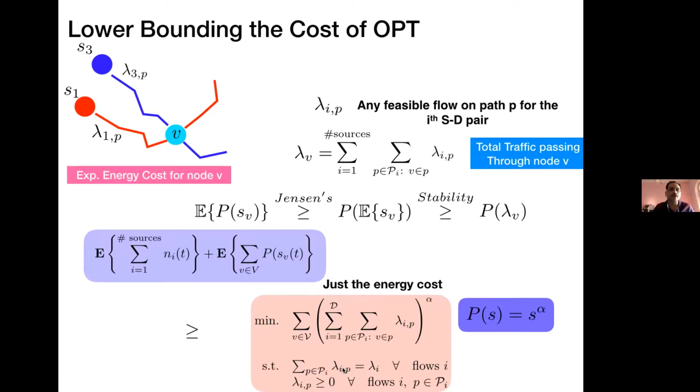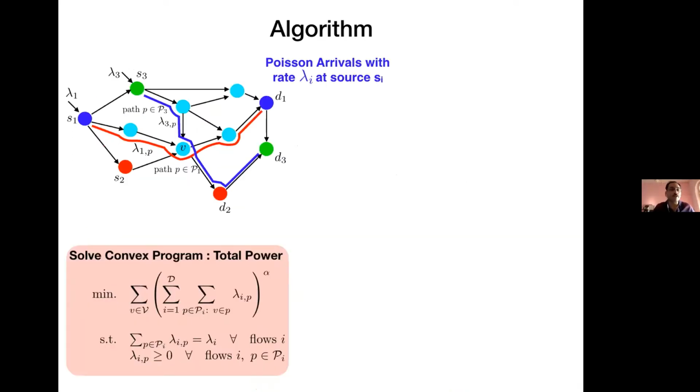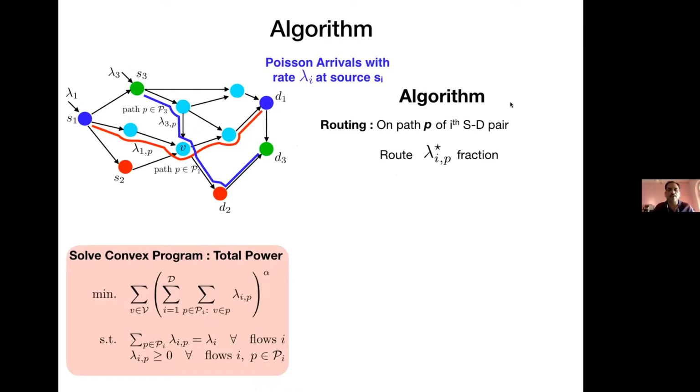Typically, this should only give you a lower bound. I'm going to use this to define my algorithm also. So the algorithm is as follows. Suppose lambda star is the optimal solution of this lower bound. So lambda star IP is the amount of traffic which the solution of this program gives me for the source I and path P.